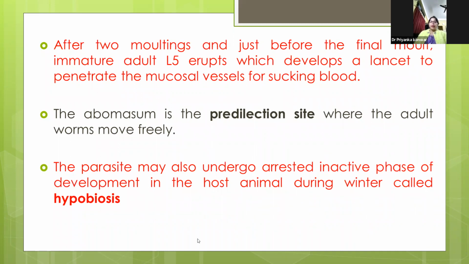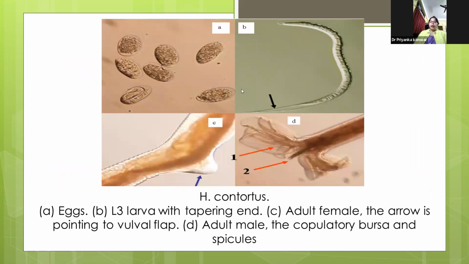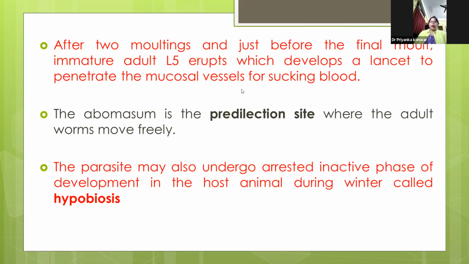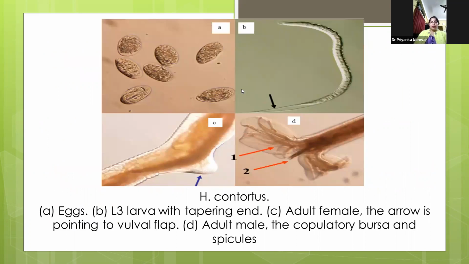The parasite may also undergo an arrested, inactive phase of development in the host during winter, called hypobiosis. So they can stay for the entire winter period, and whenever summer or the rainy season starts, or environmental conditions allow, they can proliferate and cause a higher incidence of parasitism.